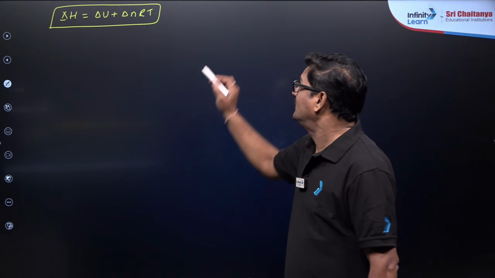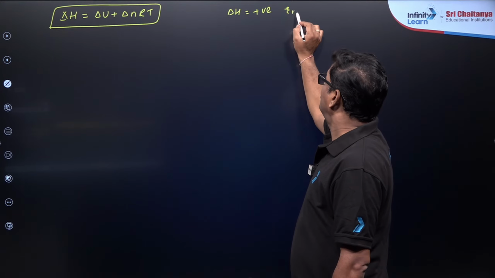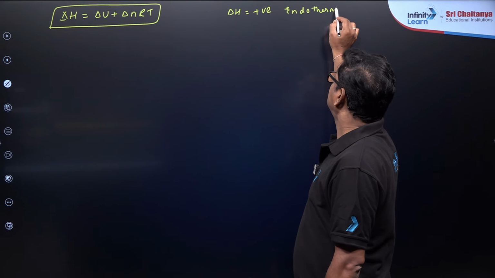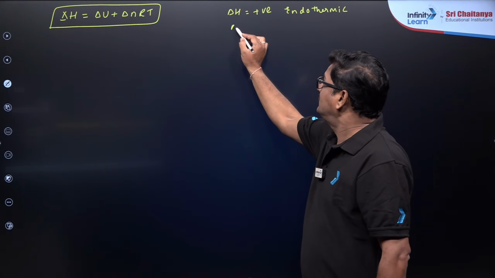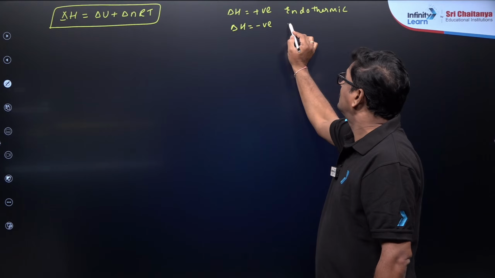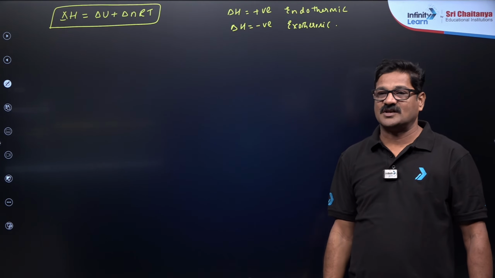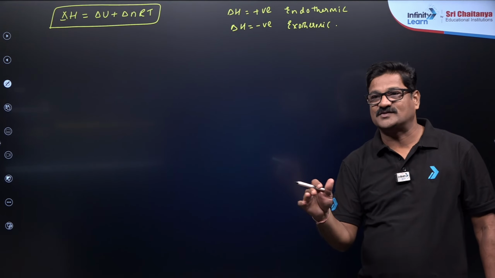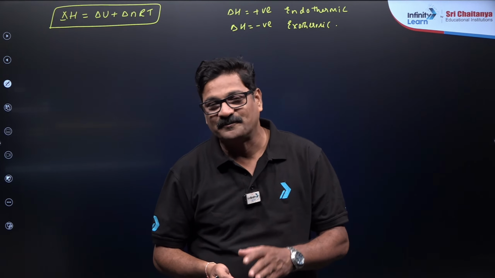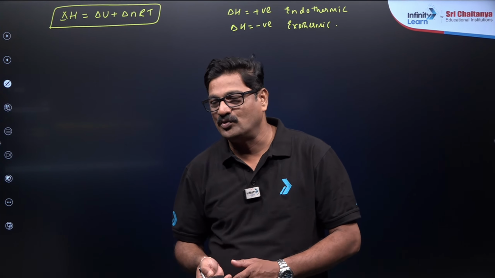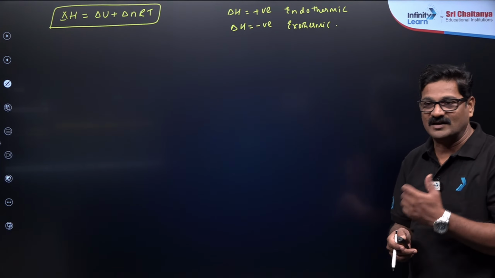If delta H is going to be positive, that is going to be an endothermic process. Meaning to say heat is going in, and delta H is going to be negative, that is going to be an exothermic process, endothermic process and exothermic process. And अगर कुछ reaction का delta H 0 भी हो सकता, thermoneutral reactions.